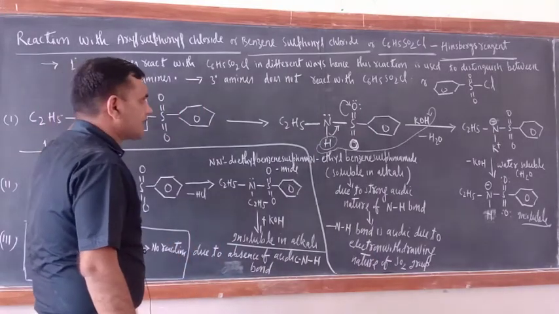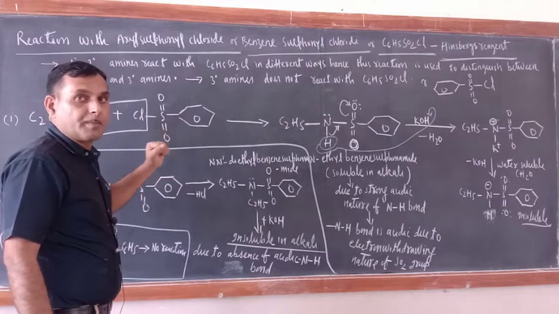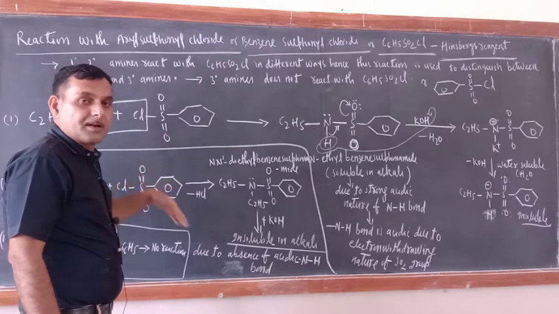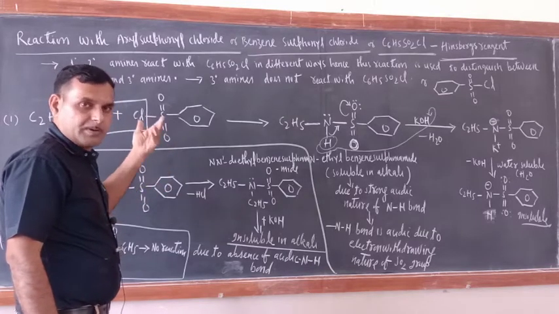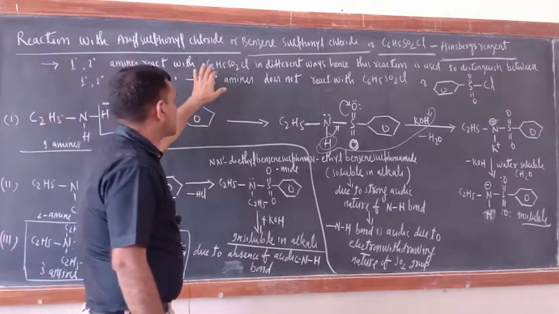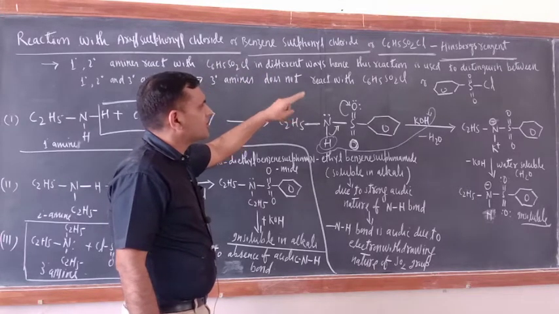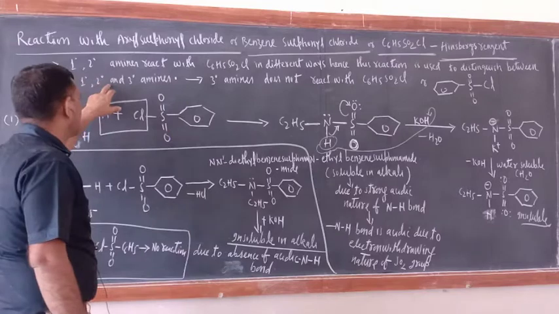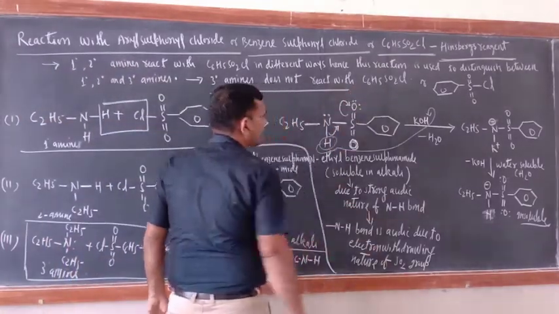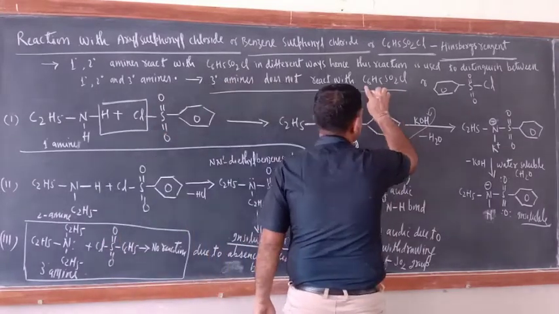This Hinsberg reagent is used to distinguish between 1 degree, 2 degree and 3 degree amines, because they react with benzene sulfonyl chloride in different ways. But actually 3 degree amines do not react with C6H5SO2Cl.